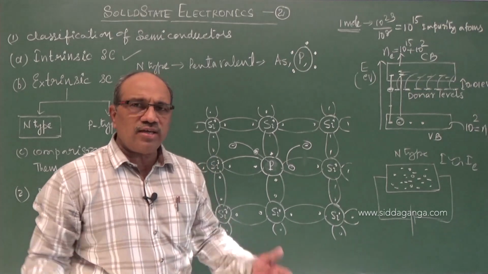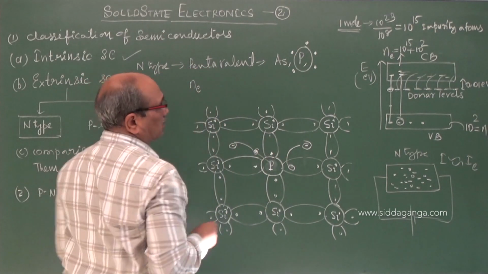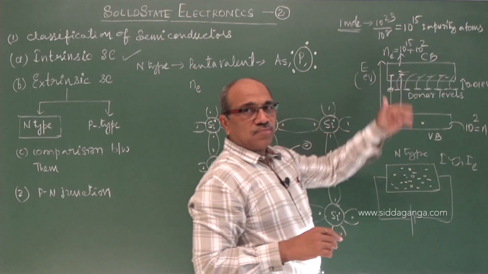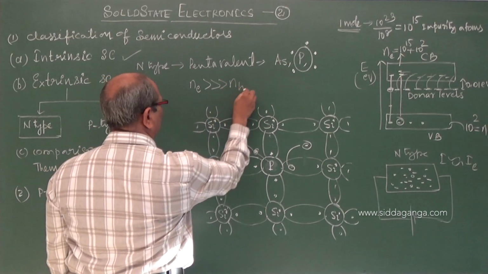Hole current is very small. Ne, the number density of electrons available per unit volume, becomes very, very large compared to that of holes.